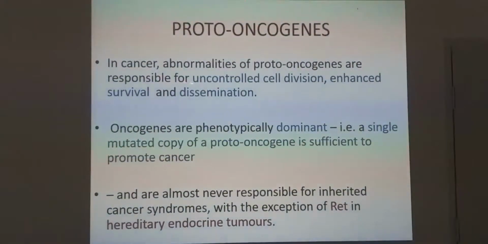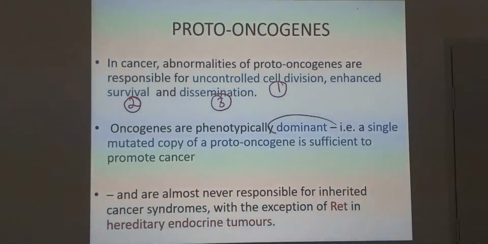In cancer, abnormalities of proto-oncogenes are responsible for uncontrolled cell division, enhanced survival and dissemination. Oncogenes are phenotypically dominant. A single mutated copy of a proto-oncogene is sufficient to promote cancer, and they are almost never responsible for inherited cancer syndromes, with the exception of RET in hereditary endocrine tumors.